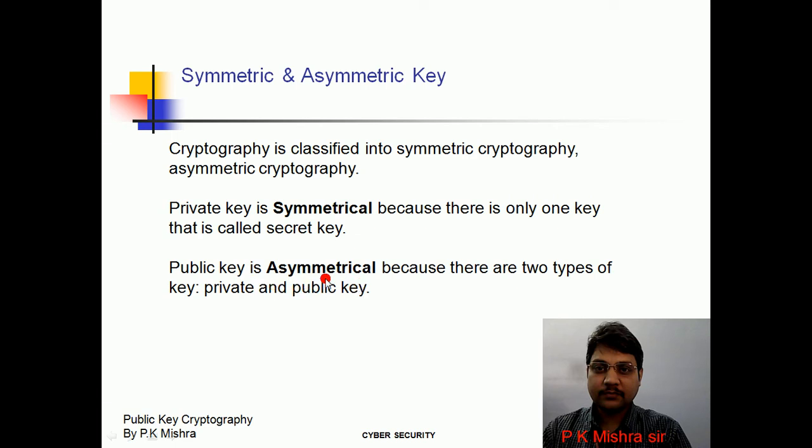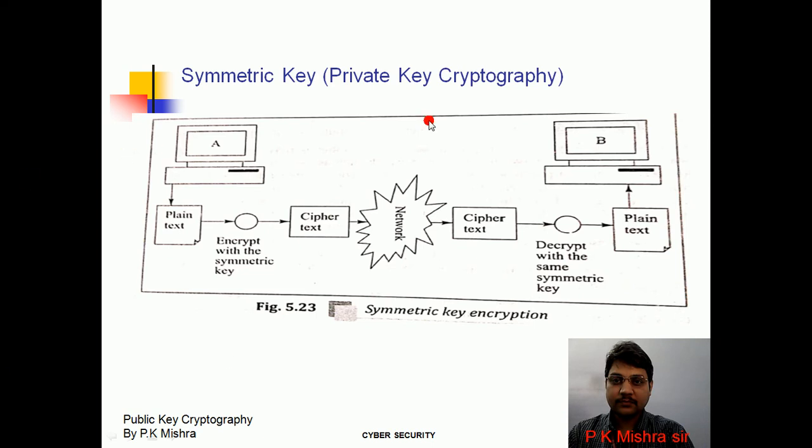asymmetric key cryptography. This is also called public key cryptography. Public key is asymmetrical. Why is this asymmetrical? Because there are two different keys, one to encrypt the message and another to decrypt the message. Now see, first of all, we will see what is symmetric key cryptography, also called the private key cryptography technique.